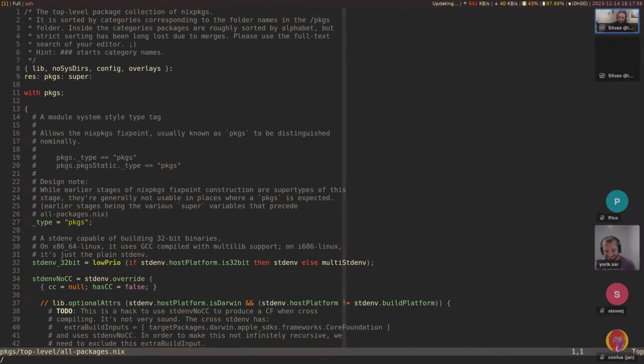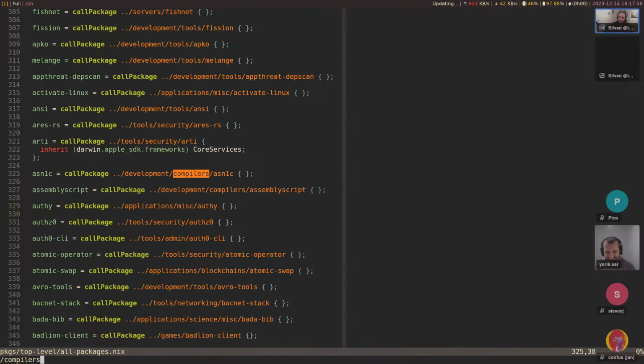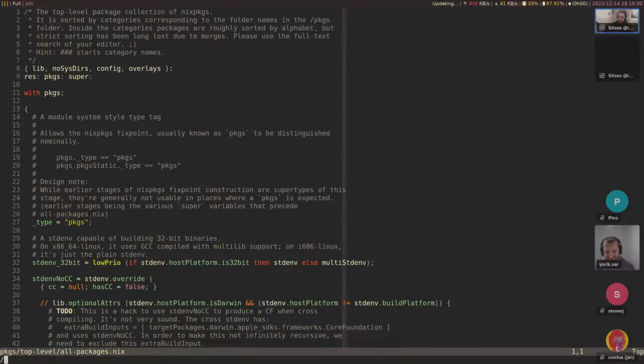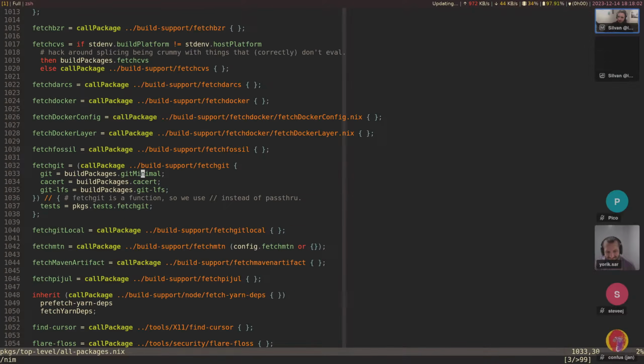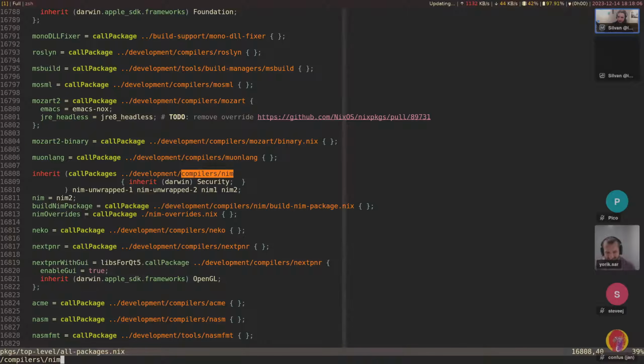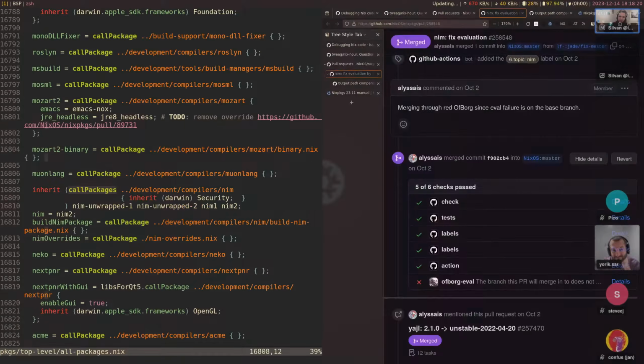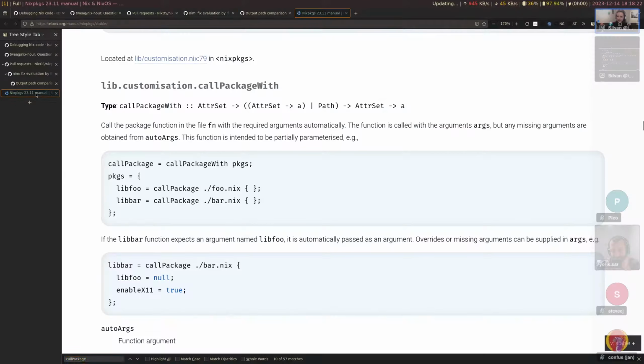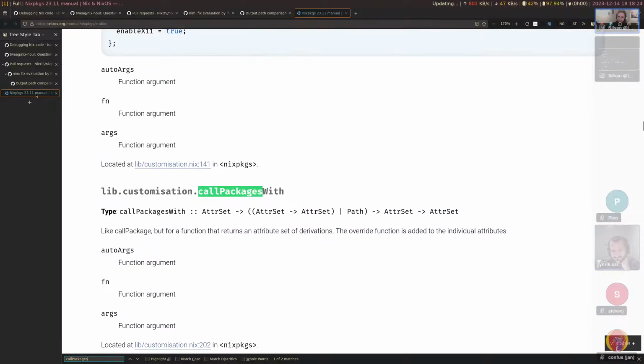So let's go back to here, compilers, nim. Oh no, it's still here. Oh yeah, okay. The problem is that it's called with call packages, which is almost the same as call package, but it's not for a single package, it's for multiple. Let's see, is this documented, call packages?